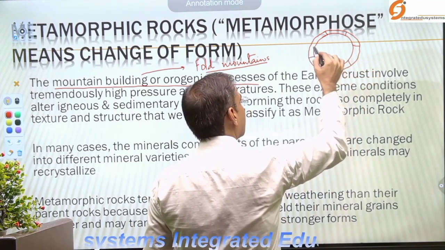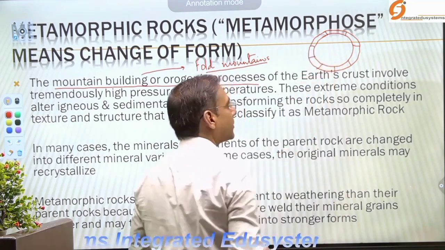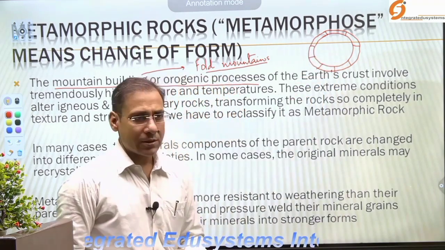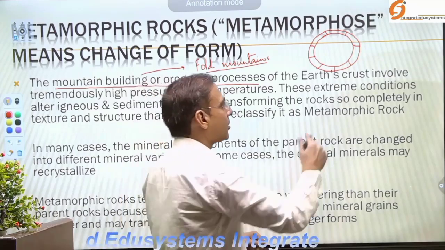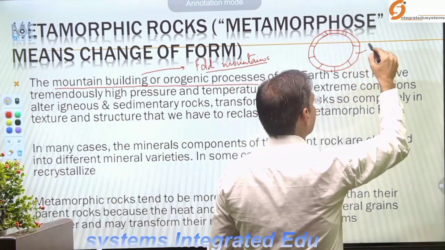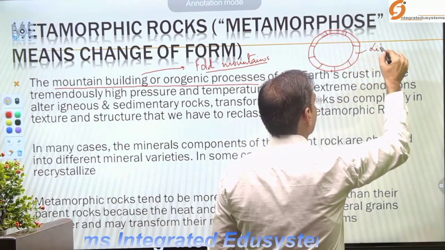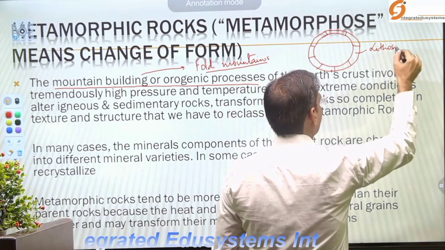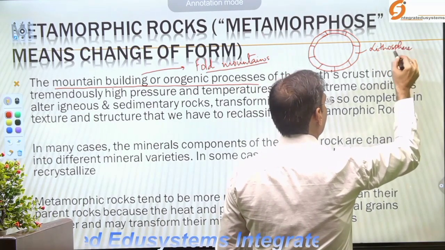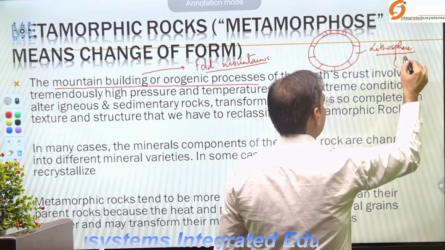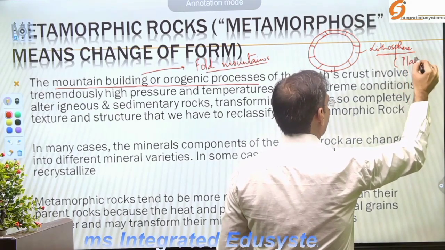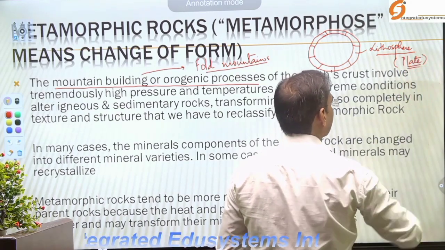Further, in the plate tectonics concept I will explain, the pieces of lithosphere are known as plates according to the plate tectonics theory.